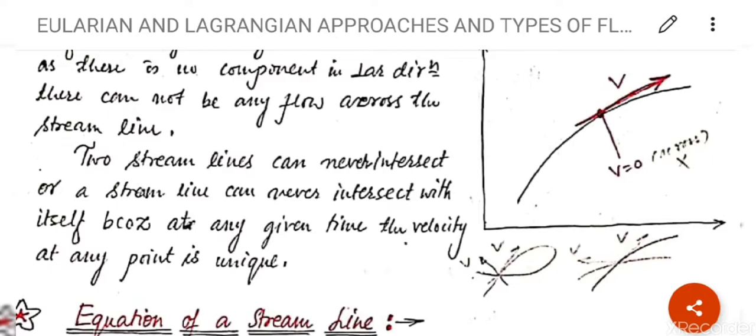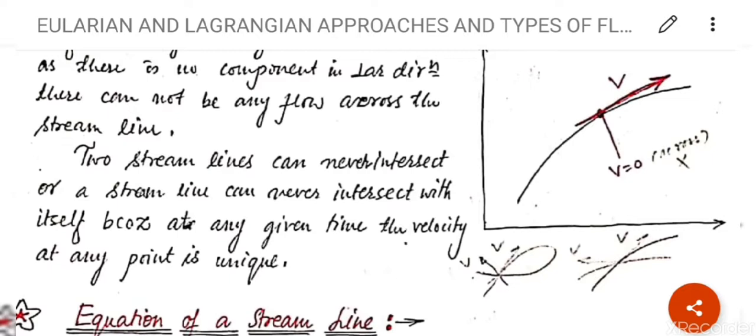So at the intersection point there is a velocity which is different from each other, means there are two velocities, so it is violating the definition of streamlines: velocity in right direction and velocity in left direction.